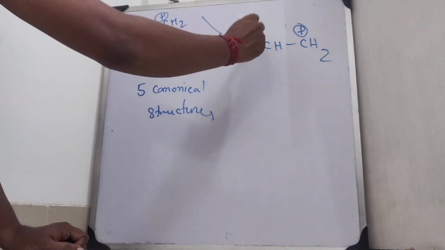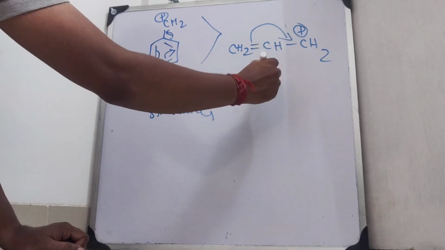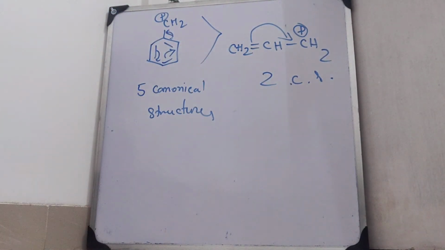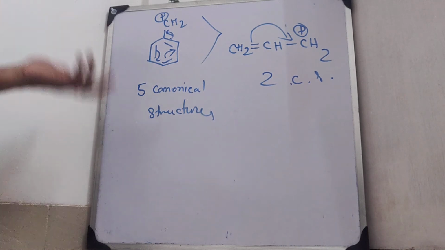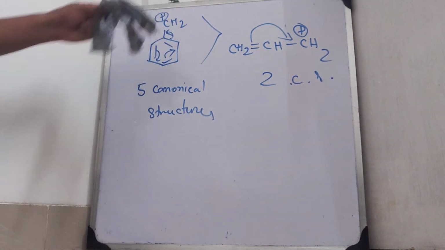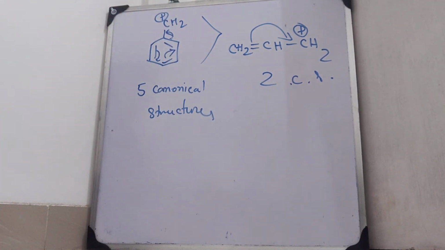But in this case only 2 canonical structures we will get. I already told you in the last video that the more the number of canonical structures, the more will be its stability. As it is having more canonical structures, this carbocation is more stable than the second one.